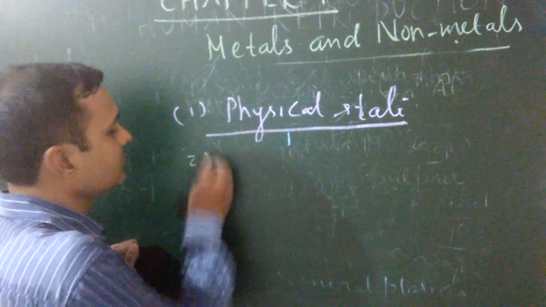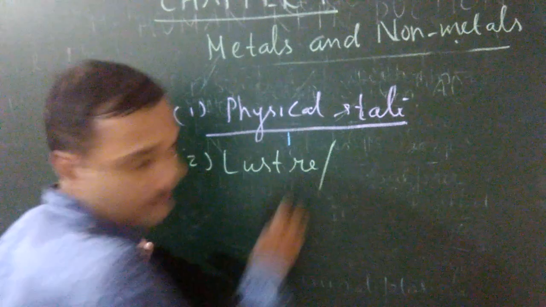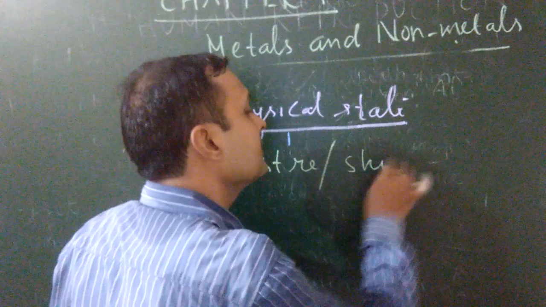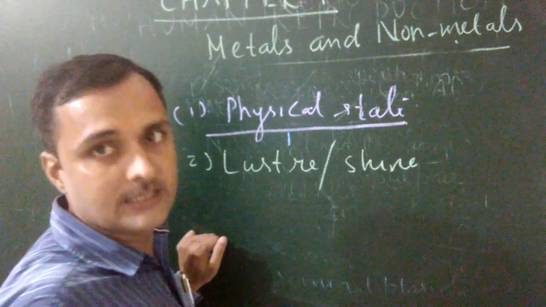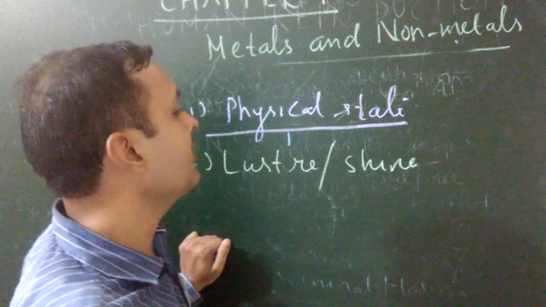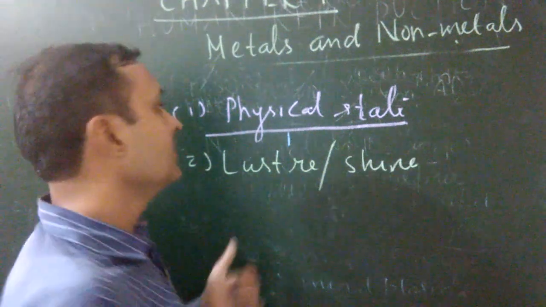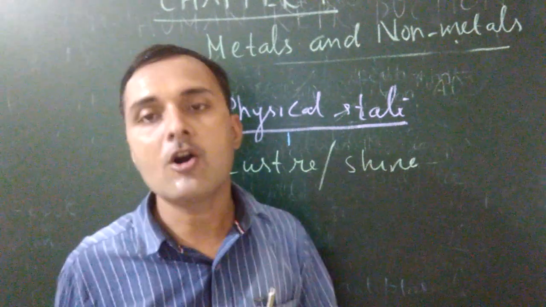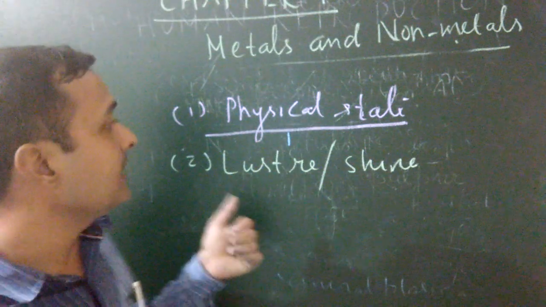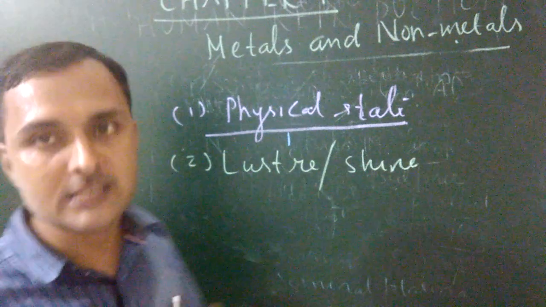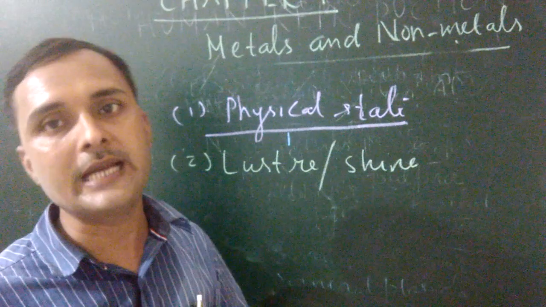Come to the next, that is luster or shine. The shining property of an element is known as luster. All metals are lustrous, that means they have shining property, and all non-metals are non-lustrous, that means they have no shining property. Once again, on the basis of physical state, all metals are found in solid state, some are exceptional, whereas non-metals are found in all states of matter: some are solid, some are liquid, and some are gas.